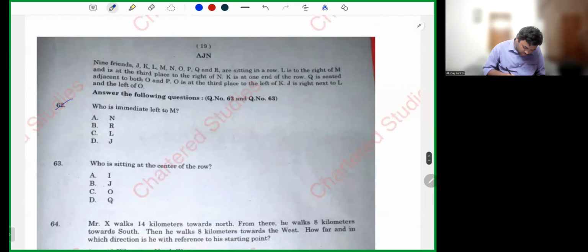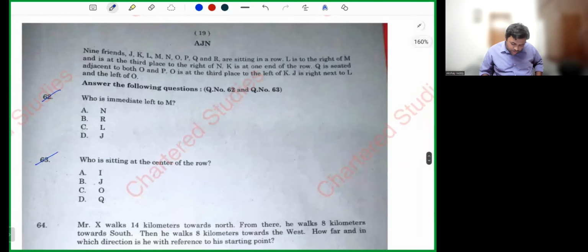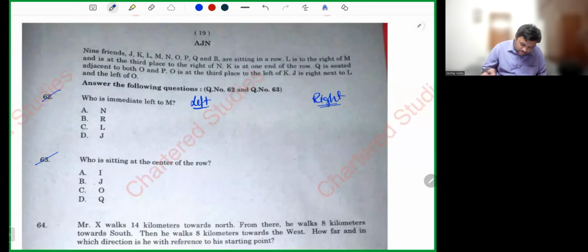Next, questions number 62 and 63. What is it telling? Nine friends J, K, L, M, N, O, P, Q, R are sitting in a row. This is the left side. Let's see what happens.